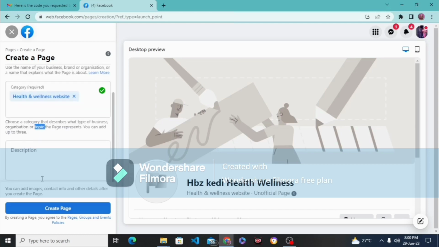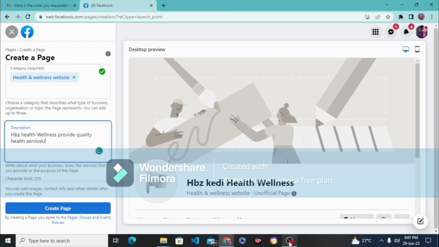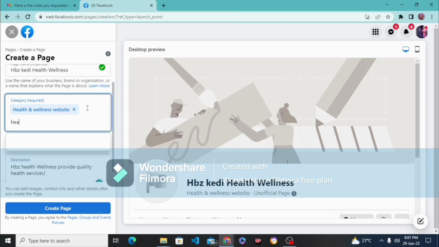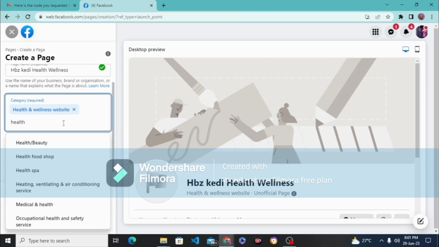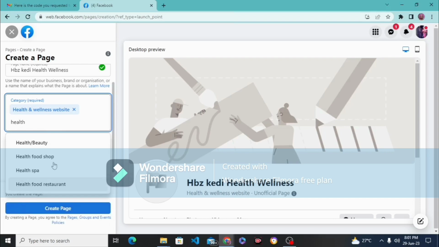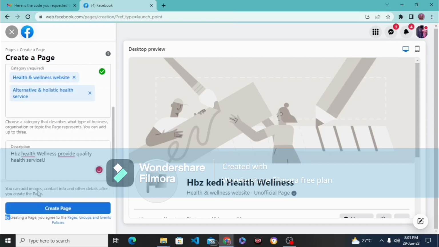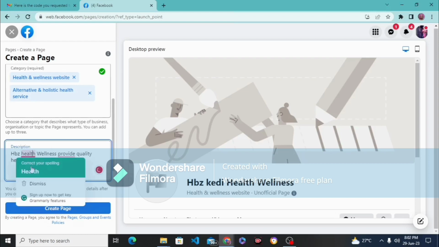So after then you come to description. You write a description about what you are offering, the services. If you're offering a clinic service, you write a description about that. So any product you are selling, you need to write a brief intro so that when people come to your page, they can check on what you are doing. At least they will have an idea of what you are into. So that is that about that. So after you have done that, you write a brief description. Then you come to create your page. So you click on create page, right? So let me just correct that.